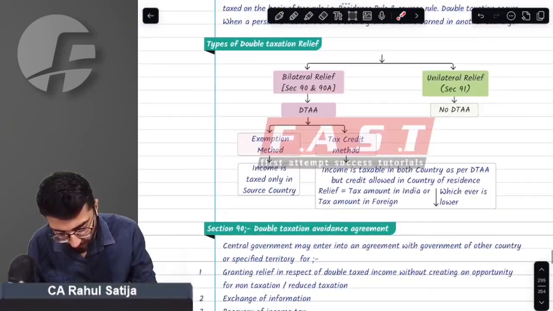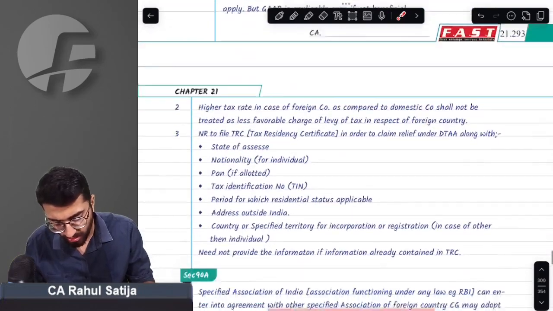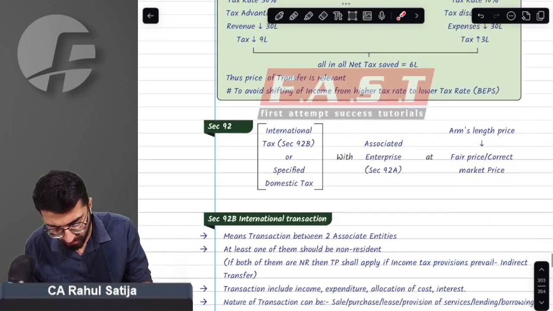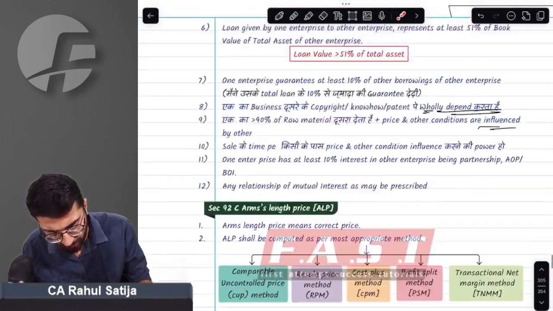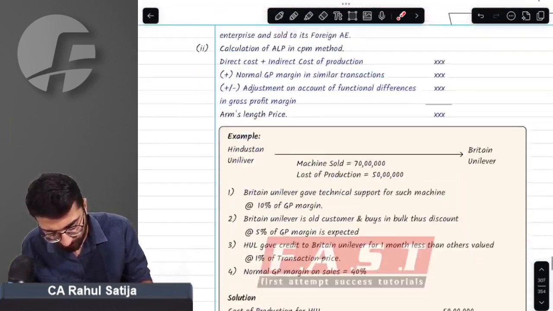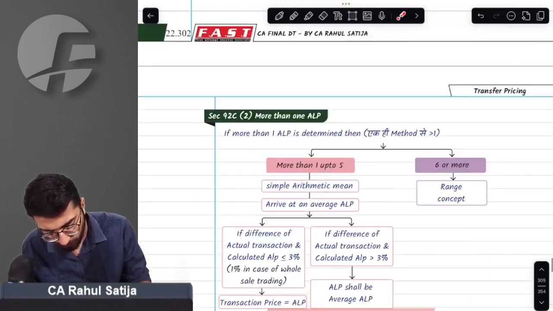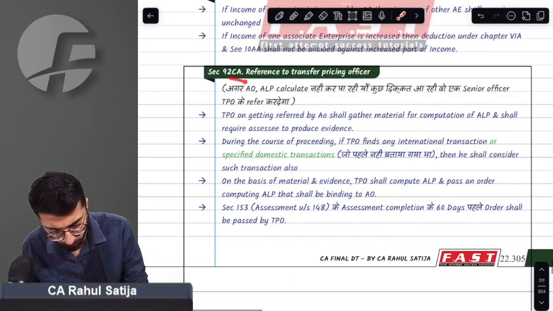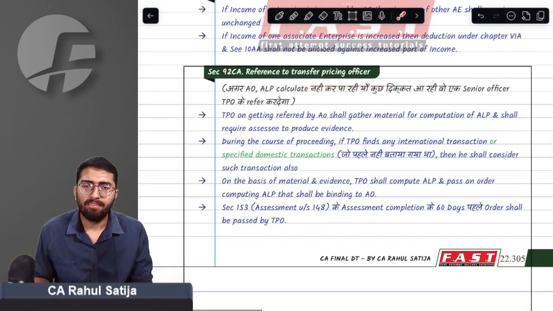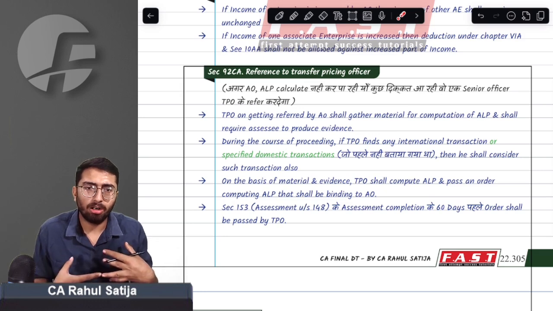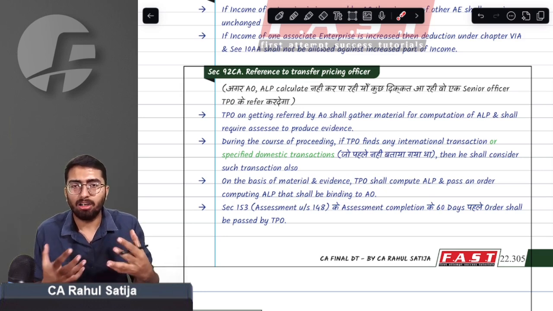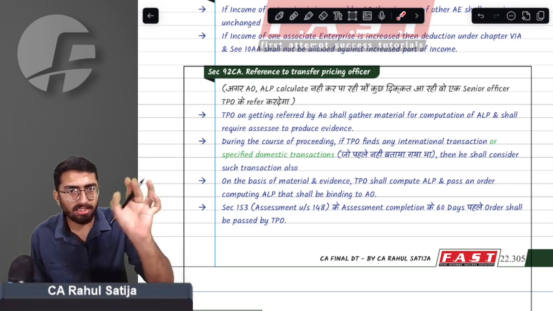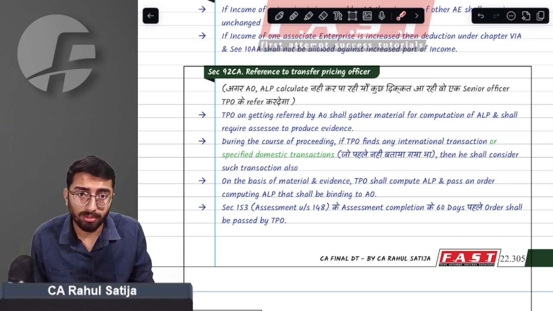What else changes are there? No, sir, there are no other changes in NR taxation. DTAA, no amendments. Transfer pricing: actually, we do not have any amendment as such in this topic, but in case of reference to TPO, remember what is reference to TPO? Reference to transfer pricing officer. Whenever the assessing officer finds any complex calculation in determining the arm's length price, in that case he can refer such case to the transfer pricing officer.